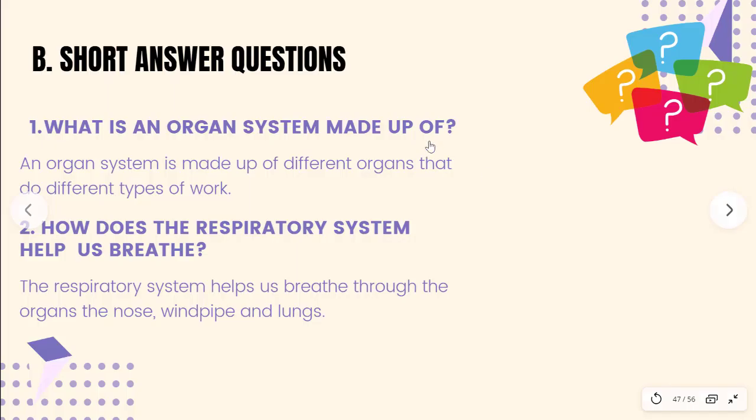Now we move on to section B, which is short answer questions. First is, what is an organ system made up of? Answer, an organ system is made up of different organs that do different types of work. Question 2, how does the respiratory system help us breathe? Answer, the respiratory system helps us breathe through the organs, the nose, windpipe and lungs.